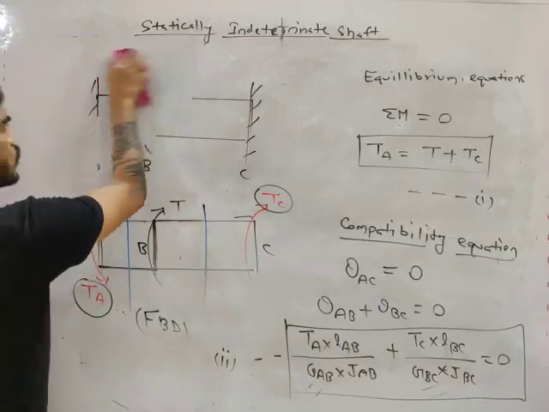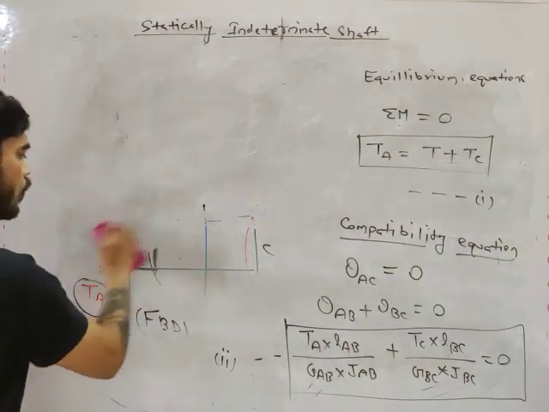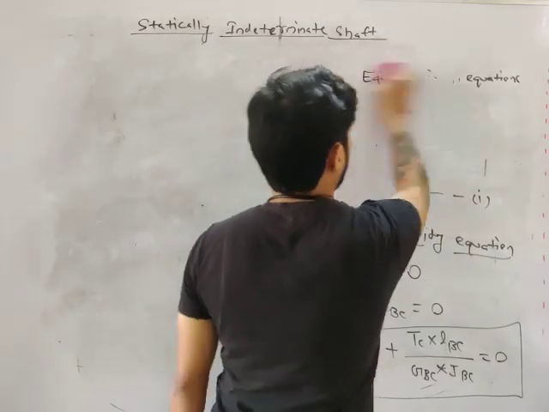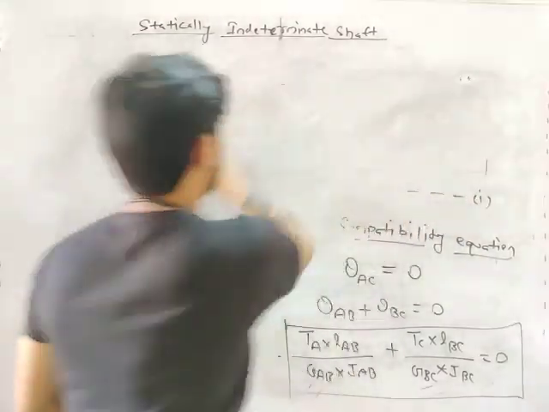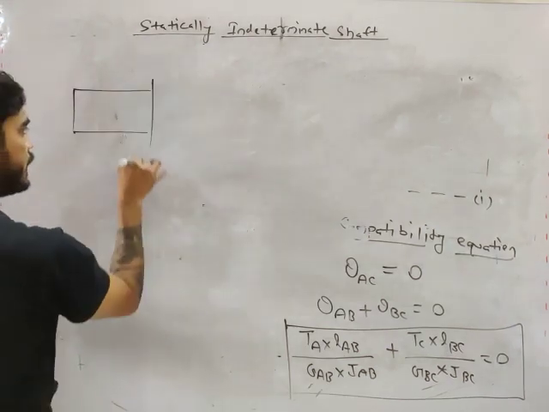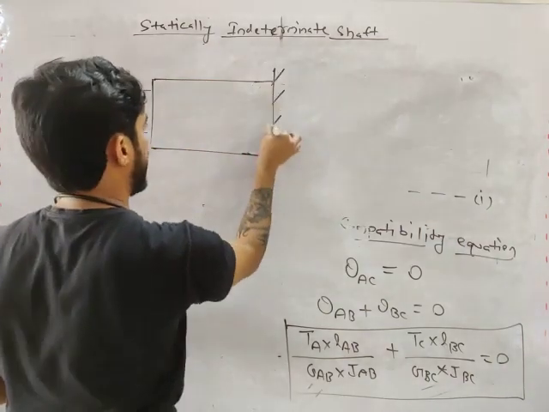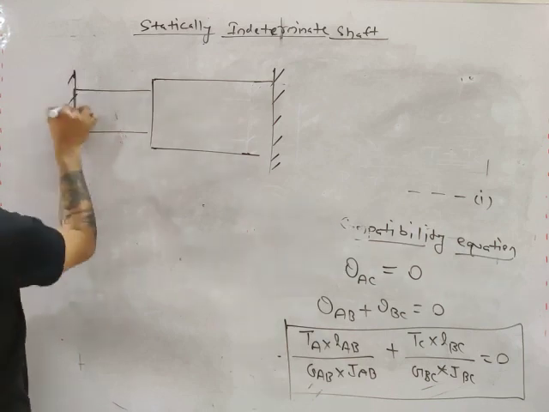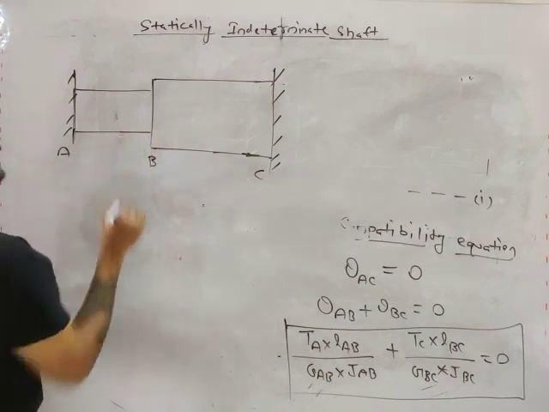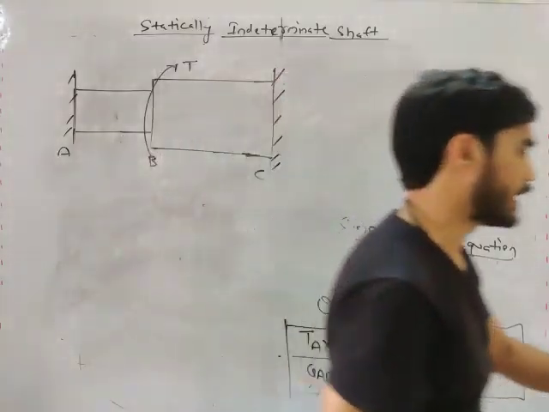Okay, all right, let's solve an example from this concept. I will take one example to explain this concept. So let's say you have a stepped shaft fixed at both the ends, A, B, C. Let's say I am applying a torque T here.